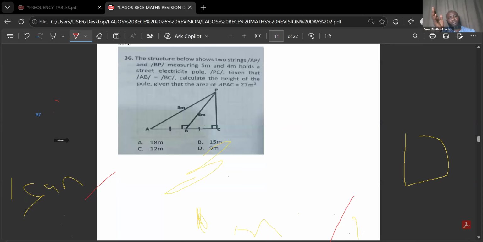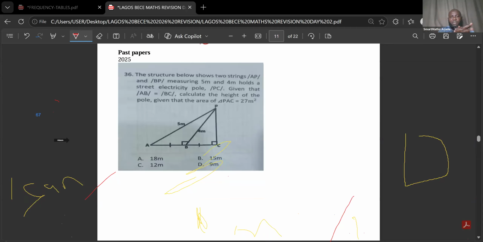We have this question from 2025, last year. I'm not going to read everything there, I'll just look at the diagram. The question says, calculate the height of the pole. Let's read this. The structure below shows two strings, AP and BP, that are 5 meters and 4 meters.